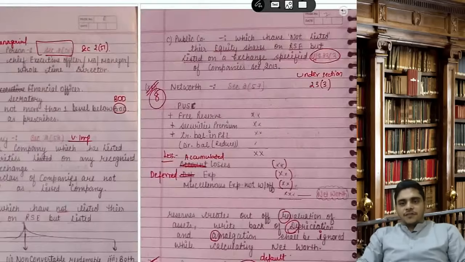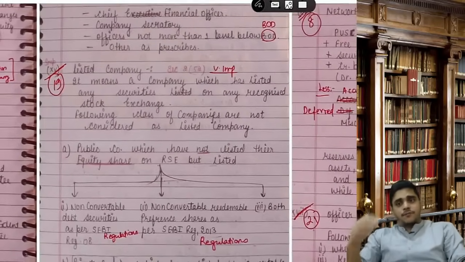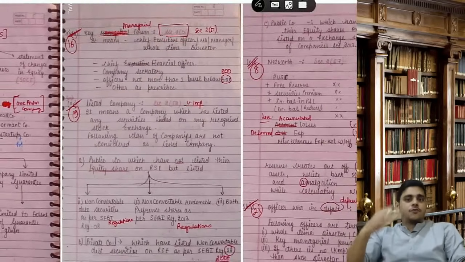So this is the definition of listed company. Very, very, very important. It can come for MCQ or a 2 mark, 3 mark, 4 mark or 5 mark question.